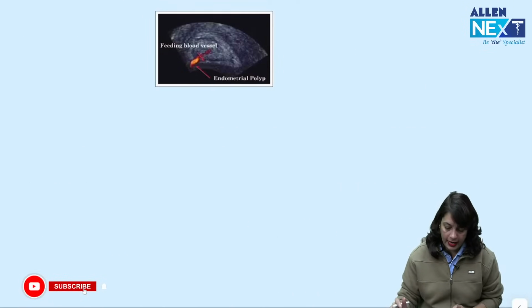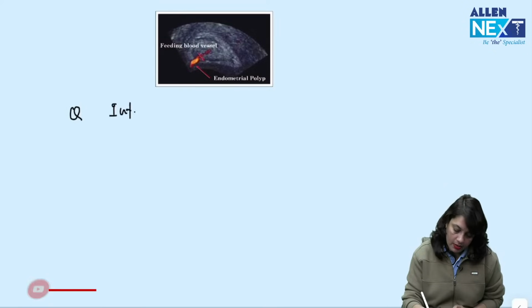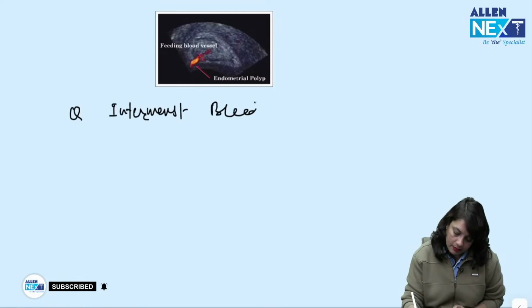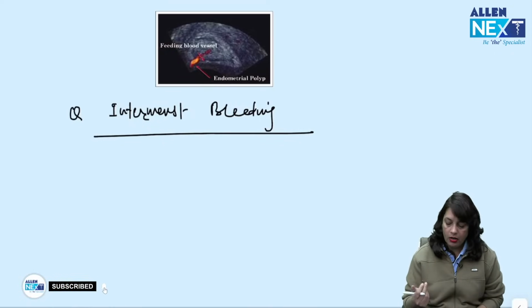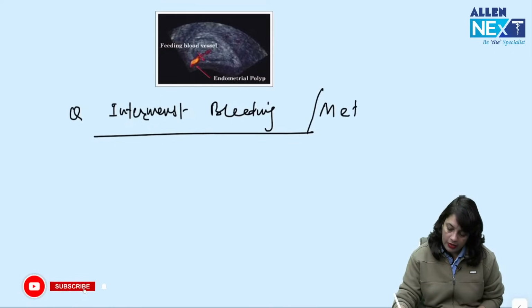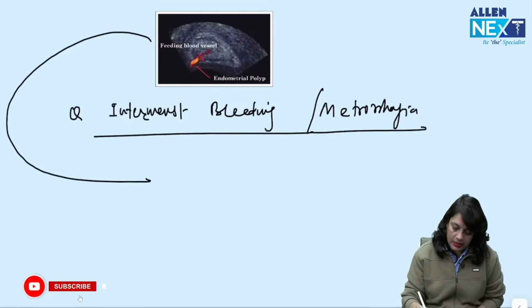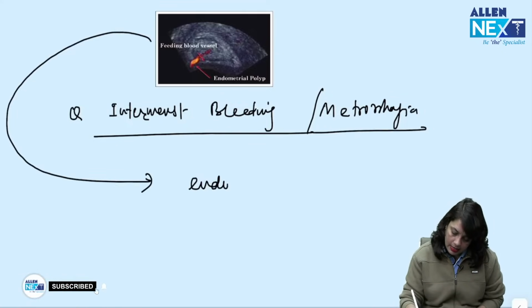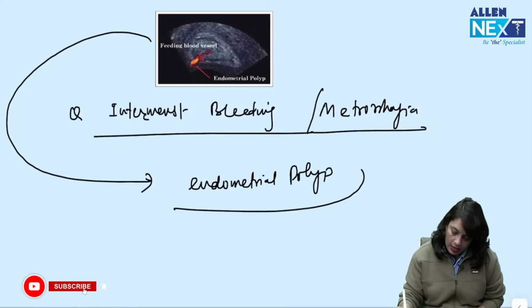Okay. Next, if you get a question, a patient is having intermenstrual bleeding or bleeding in between the cycles, that is metrorrhagia, and you get an image like this. This is an endometrial polyp.